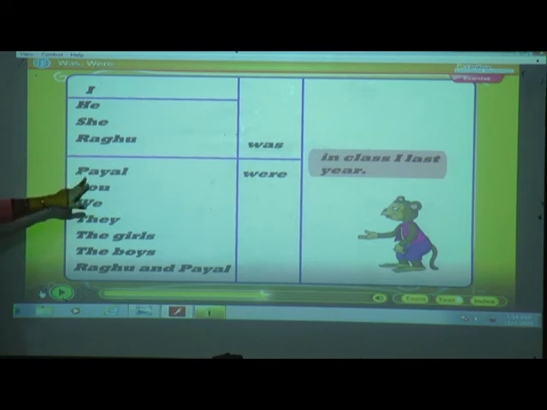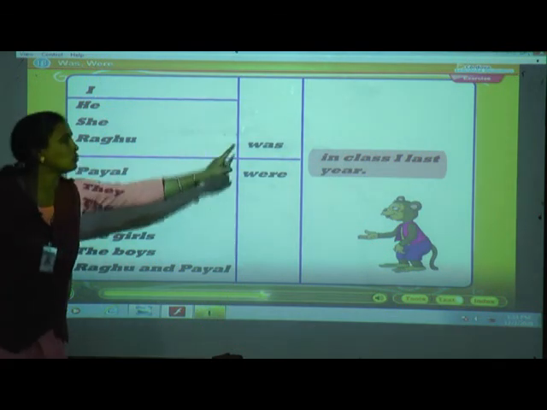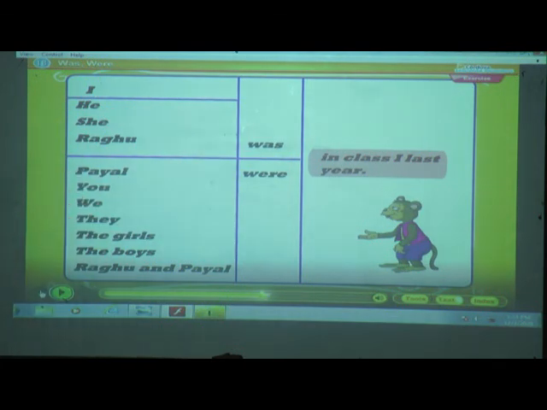Actually this Payal has been shown here by mistake. Because Payal is only one person, so I, he, she, Raghu and Payal, with these five words we have to use was in class first last year. You, we, they, the girls, the boys, Raghu and Payal were in class 1 last year.